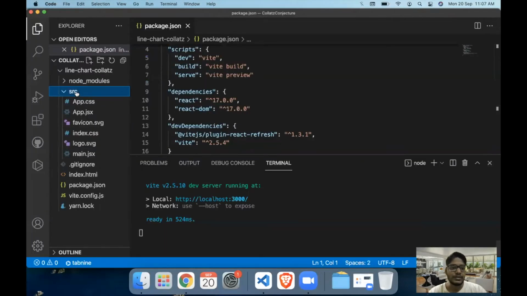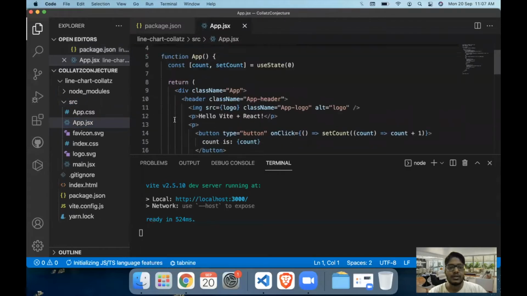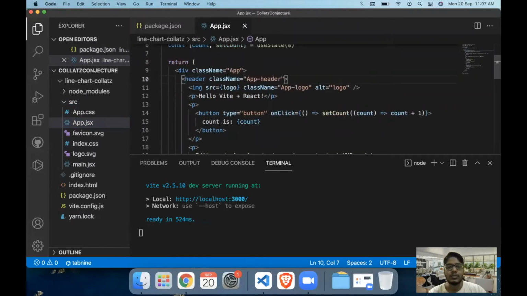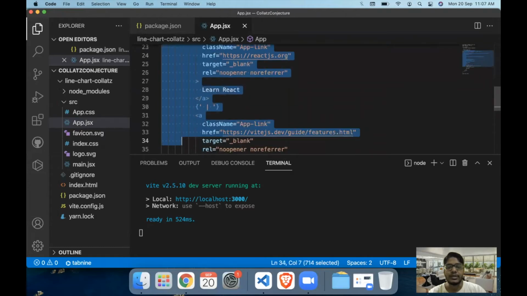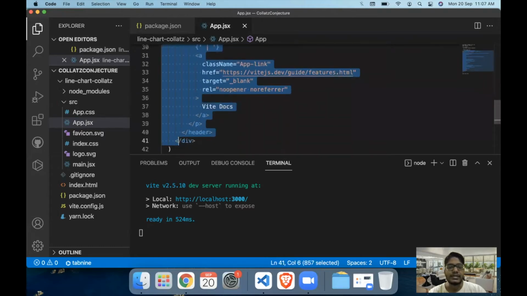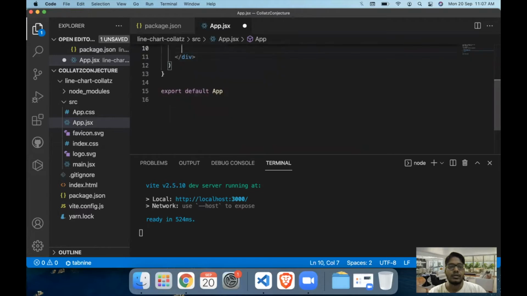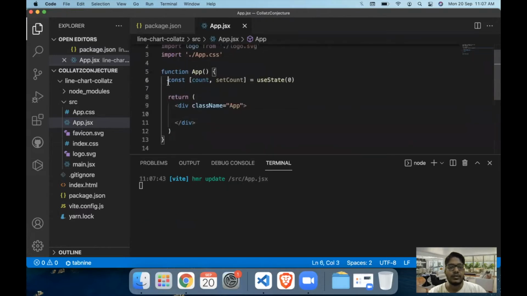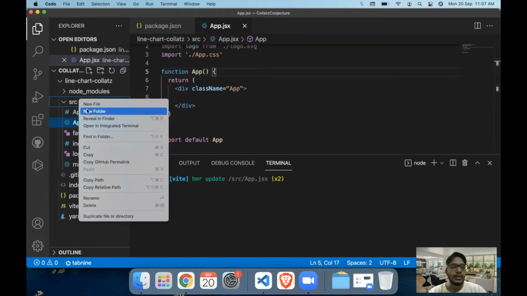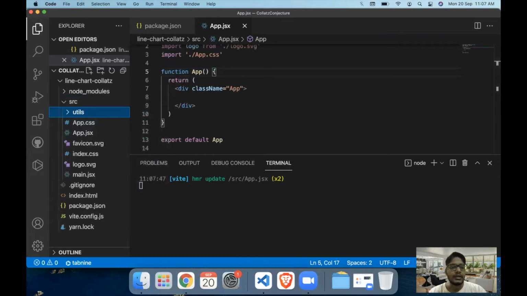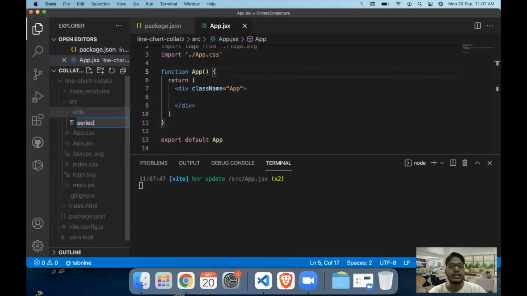Now if we come back to localhost:3000, we'll have the default Vite.js page. Now let's start off with the actual code. The first thing we obviously need to do is create code which is supposed to generate the series of numbers for a particular input. For example, in case of 5, we need to generate 5, 16, 8, 4, 2 and 1, right? For that, even before I create the UI for the website, I'm going to create a utils folder in my Vite.js app. And in that utils folder, I'm going to create a new file called seriesGenerator, which will return me the series for a particular number.